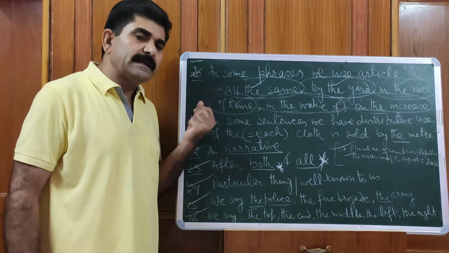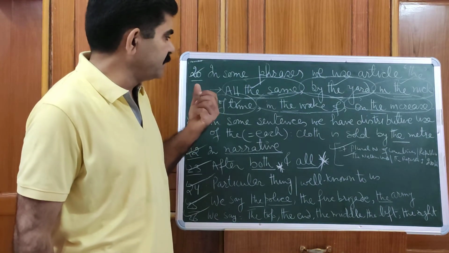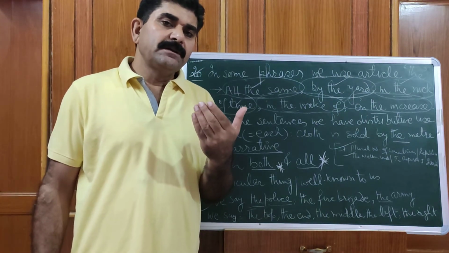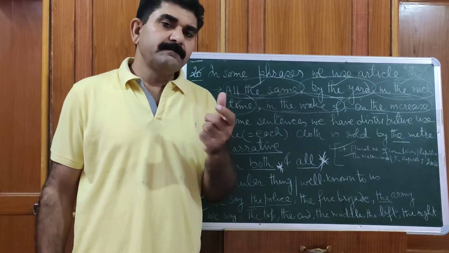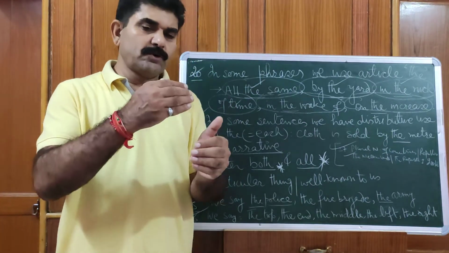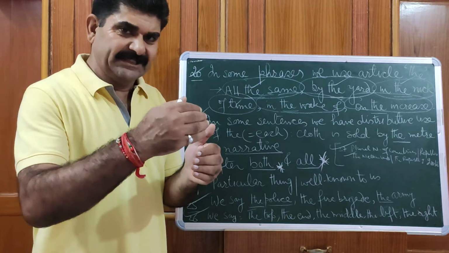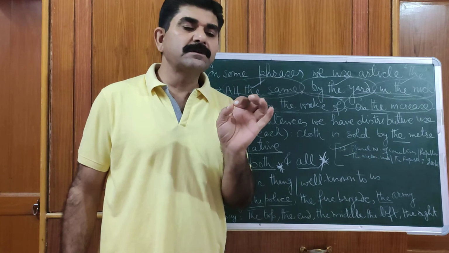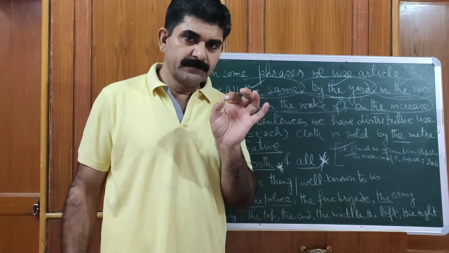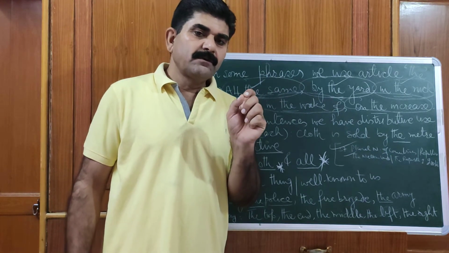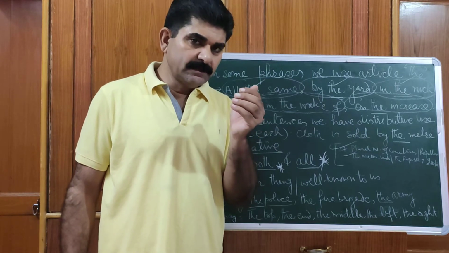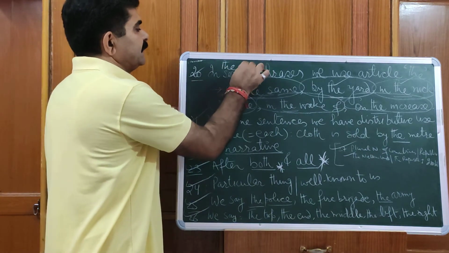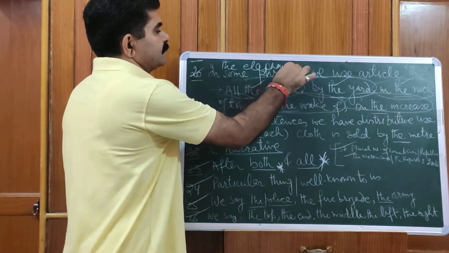When to use the stronger form, I have already told you in the previous video that it is used when the word that follows begins with or produces a vowel sound. When a vowel sound has the before it, it is pronounced that way. For example, the elephant. The elephant.